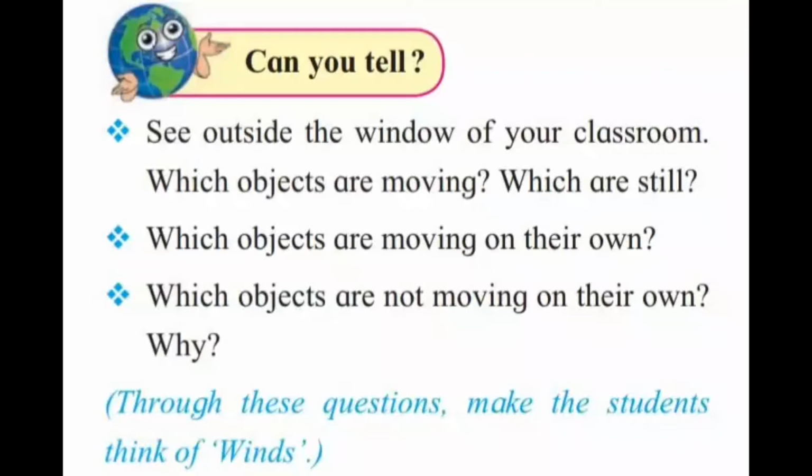Third question. Which objects are not moving on their own? Why? Humans, vehicles, birds, animals and insects, and the aeroplane do not move on their own.